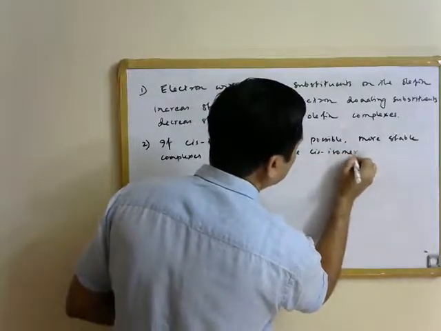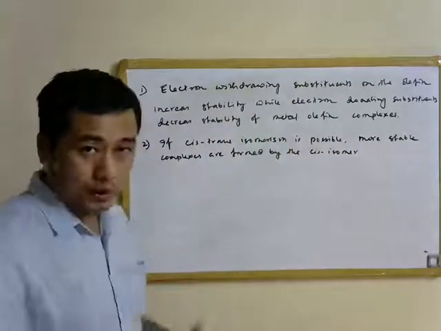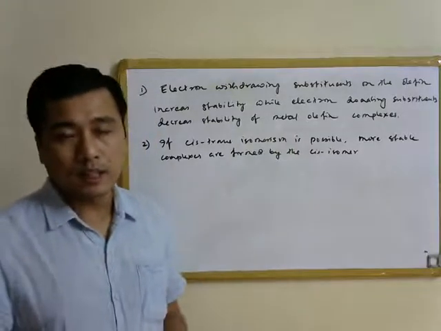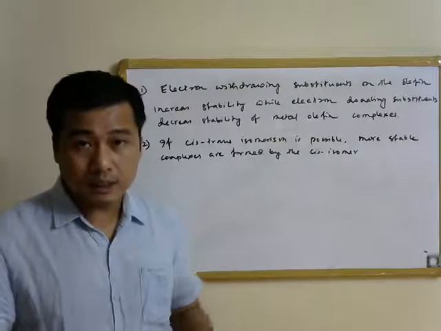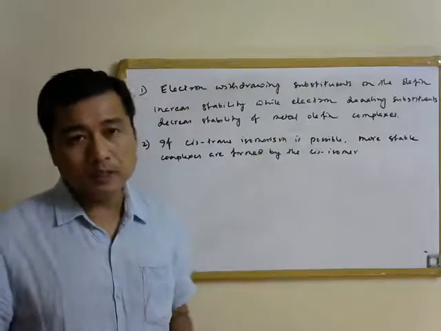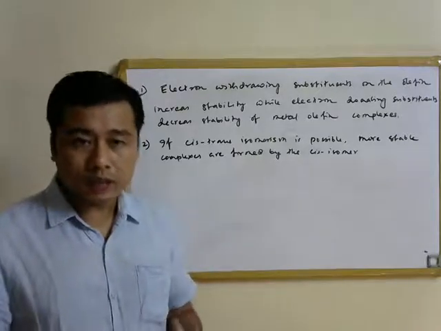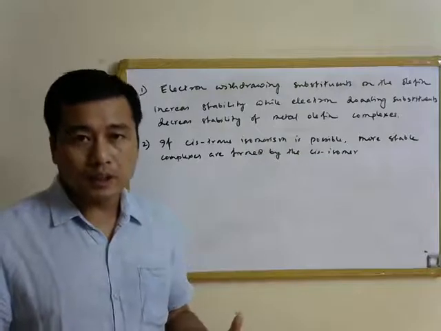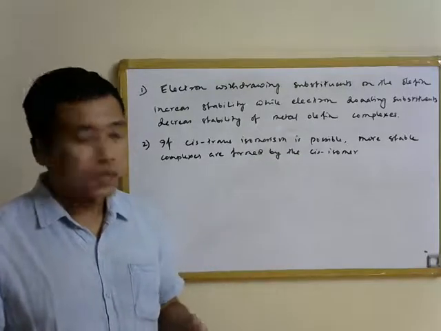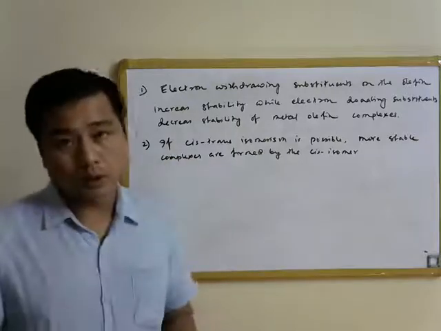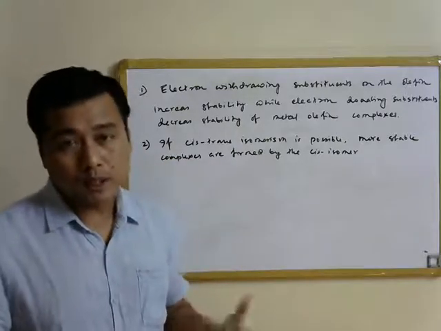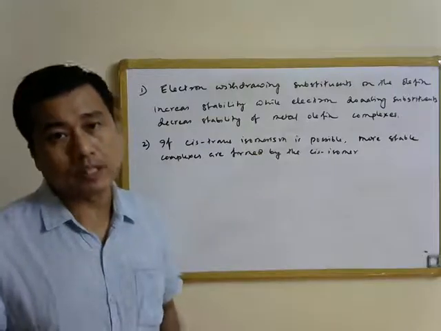So the cis olefins form more stable complexes as compared to the trans olefins, because as we have seen in case of butadiene, we have taken the cis-butadiene, and if you take trans-butadiene, it is geometrically in an unfavorable conformation to bind with metals, and that is why these cis isomers essentially form more stable complexes than what the trans olefins can form.